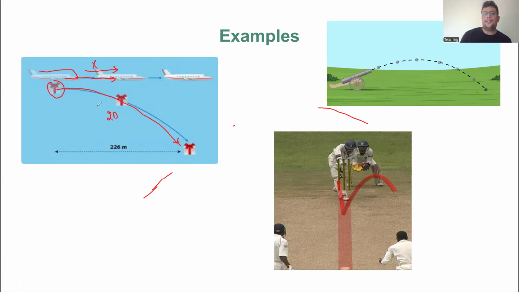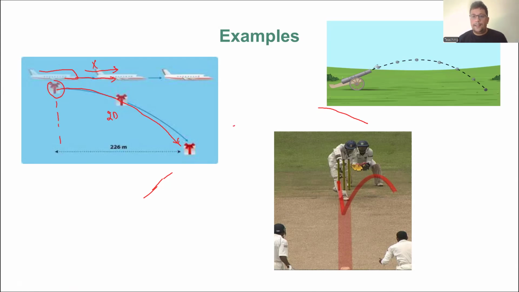The same question they ask: why does this gift not drop in a straight path? The reason is that when this aeroplane is moving, the gift placed inside the aeroplane is also moving like this. So when we drop this gift from a certain height, it cannot move in a straight path. It moves just like this, in projectile motion. All right, so that's the reason behind it.